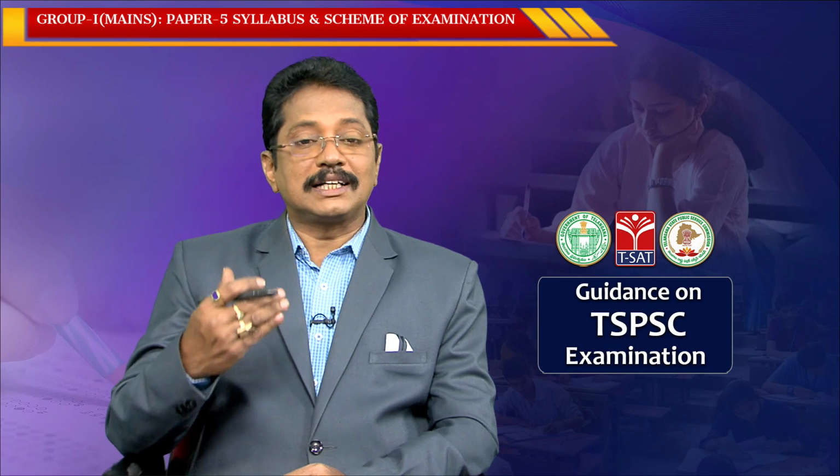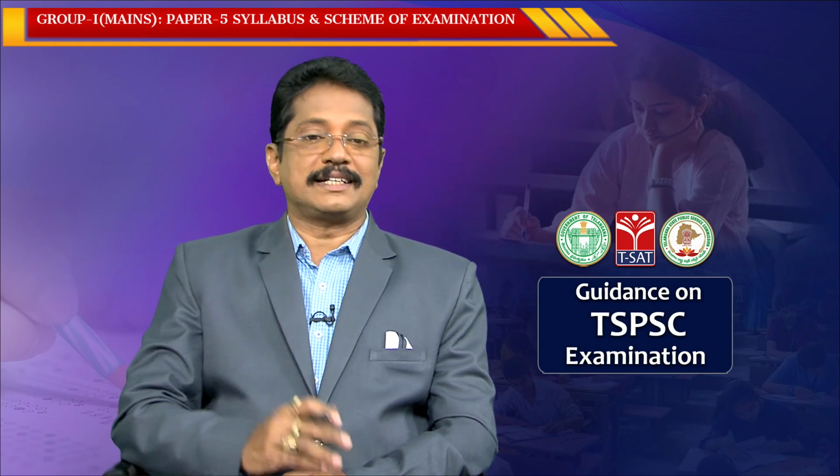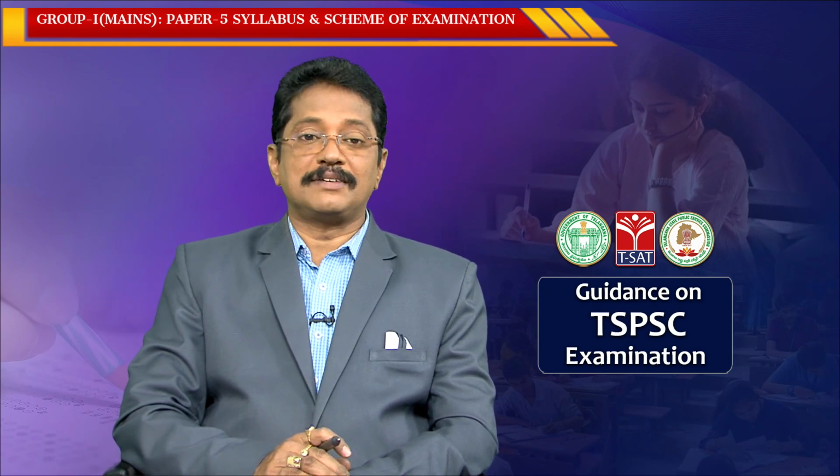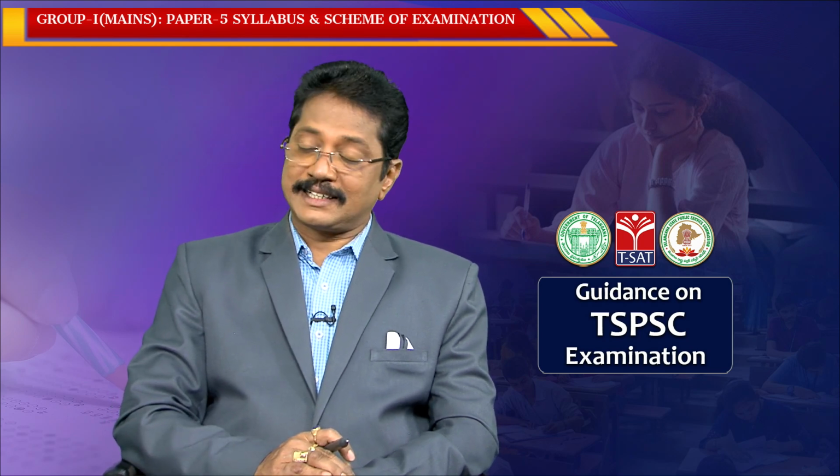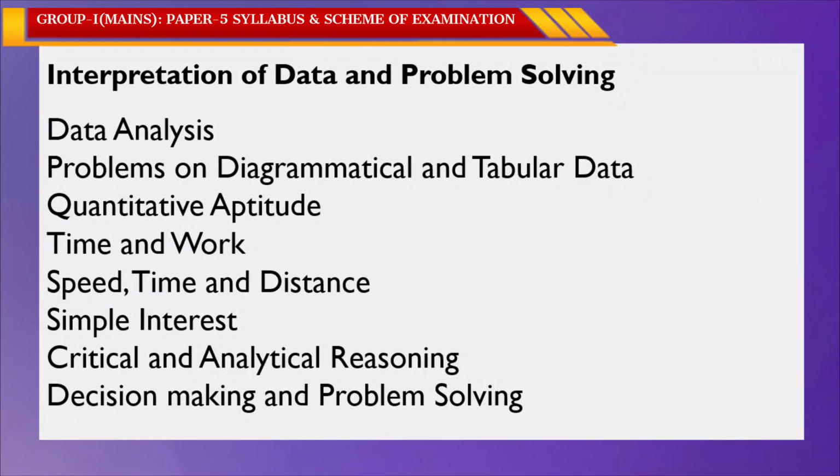Okay. Then what are the concepts or sub-contents in interpretation of data and problem solving? Now we are going to discuss them synopsis-wise: the first one is data analysis, the second is problems on diagrammatical and tabular data, the third is quantitative aptitude, and then time and work, speed, time and distance, simple interest, compound interest, critical and analytical reasoning, decision making and problem solving. These are the various concepts in the interpretation of data and problem solving.